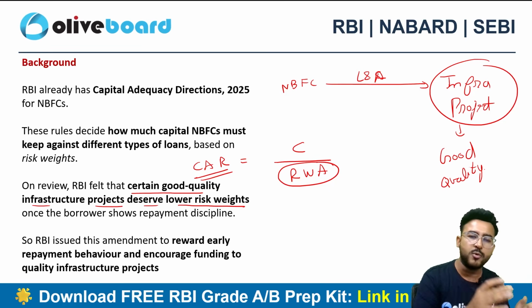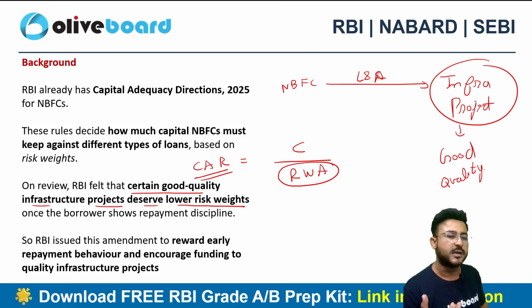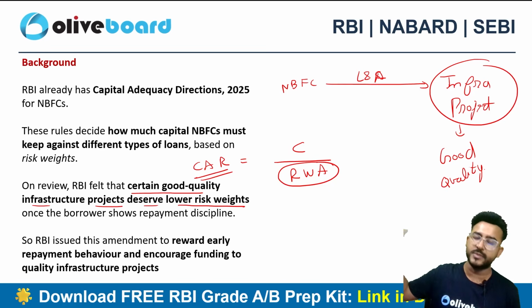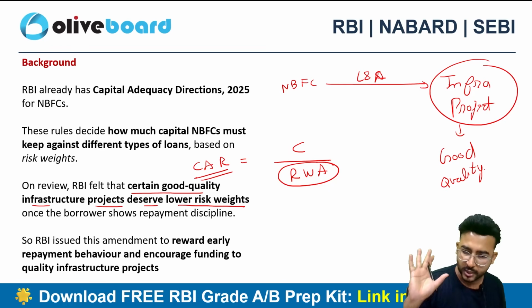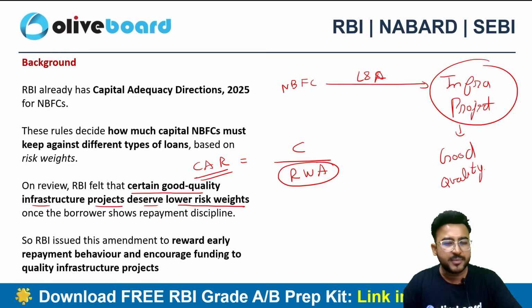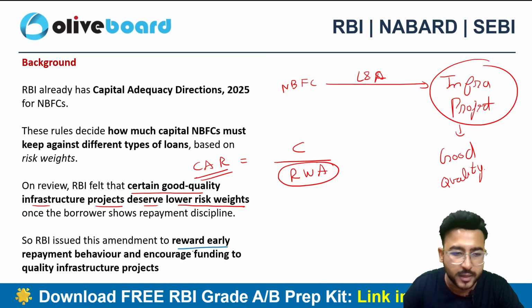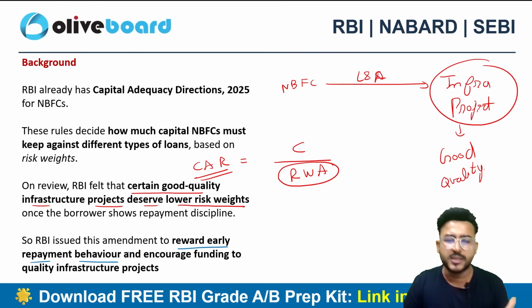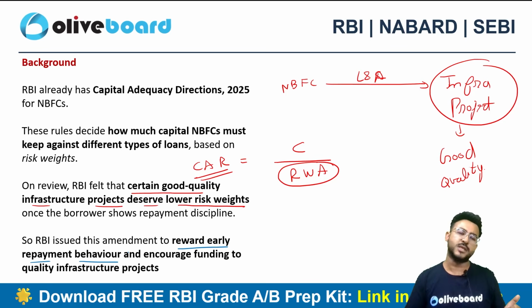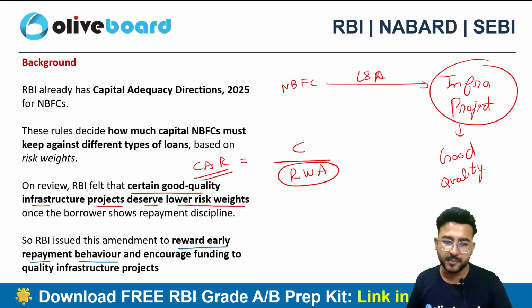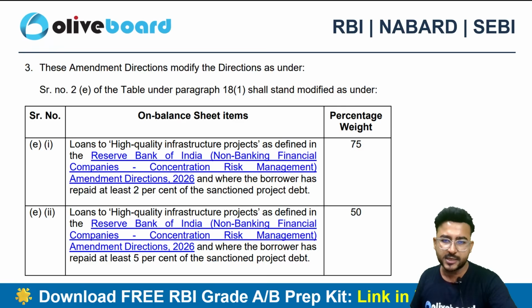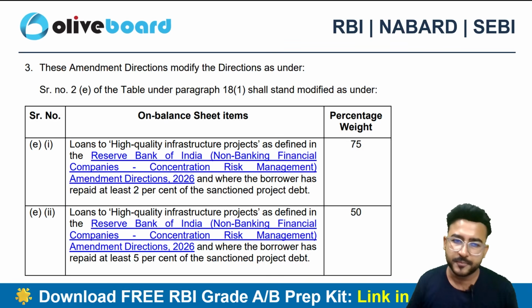Sir, what do you mean by good quality infrastructure project? Is there a definition? Definitely there is a definition, and we'll be studying the definition in the next circular. Okay. So RBI has issued the amendment to reward early repayment behavior. There are certain criteria in this particular circular related to the early repayment behavior as well. No worries at all. Let's look at the amendment.